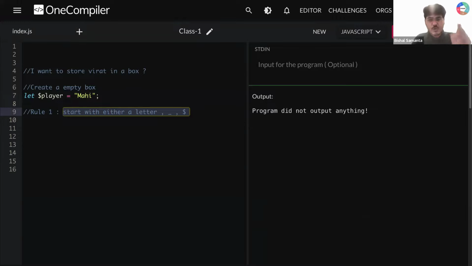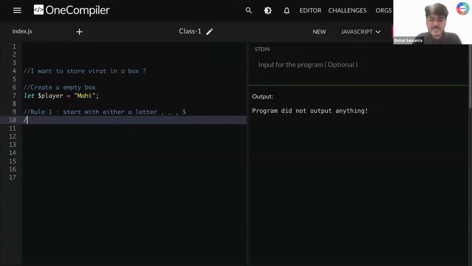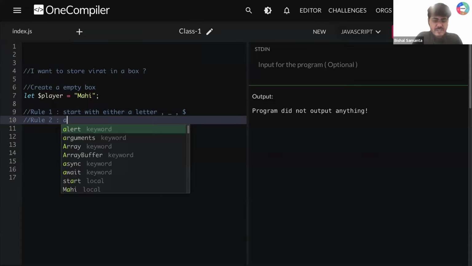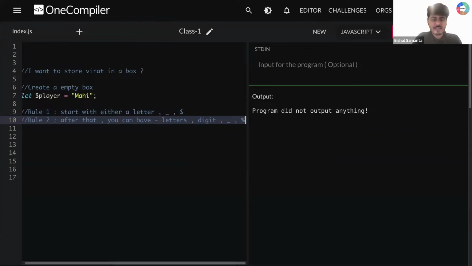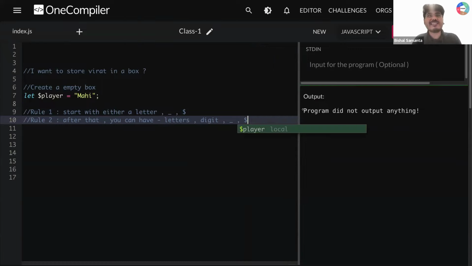Right. Now, rule 2 is very simple. Rule 2 says that once you create a variable, after the first character, you can have letters, or digits, or underscore, or dollar. Okay, rule 2, let's understand.